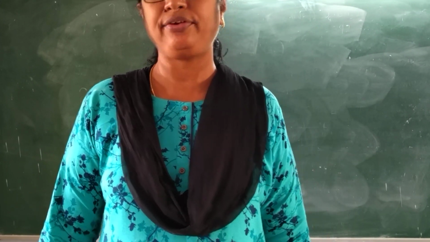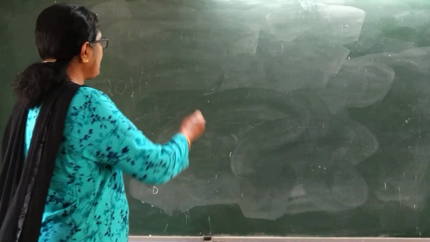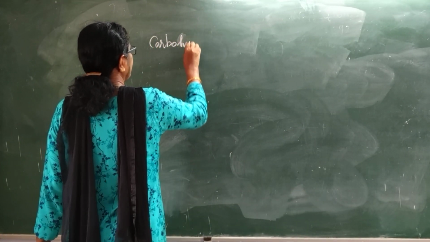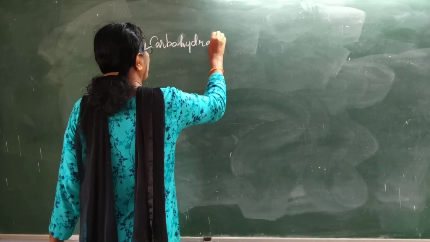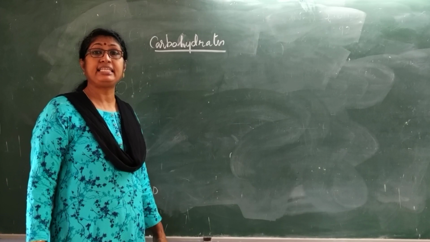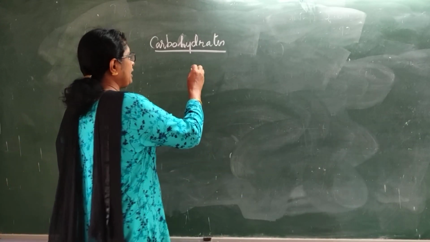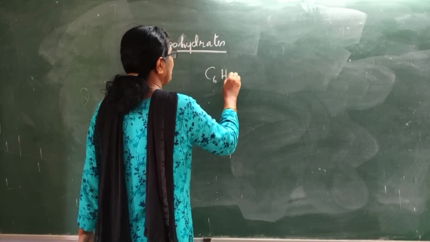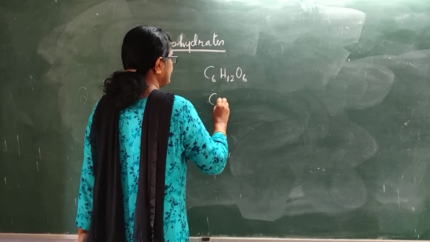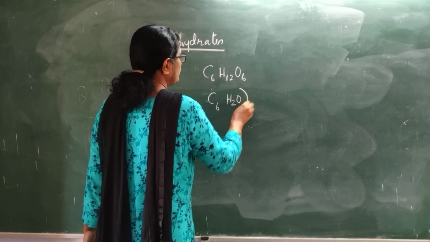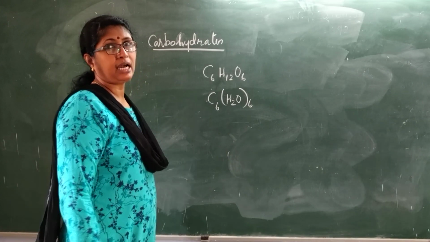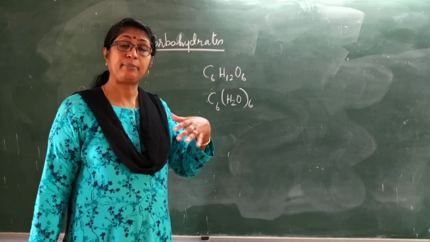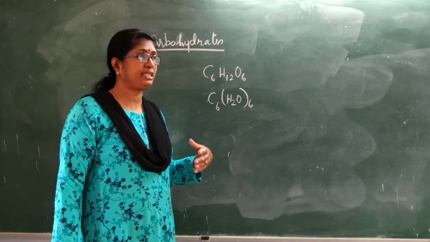First we will take carbohydrates. Carbohydrates were once defined as hydrates of carbon. Hydrates of carbon means we can write these molecules as, suppose, C6H12O6, we can write it as C6(H2O)6. That is the hydrate of carbon. So it was once defined as the hydrates of carbon.